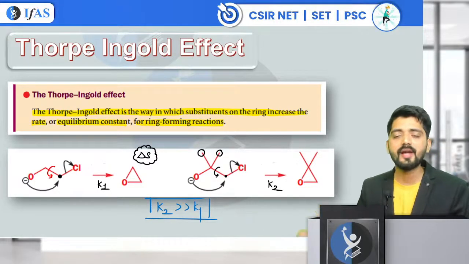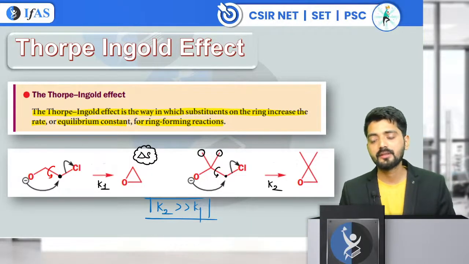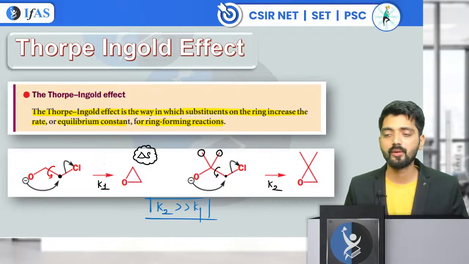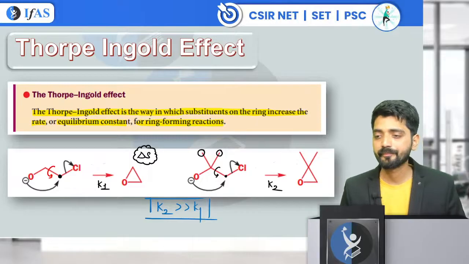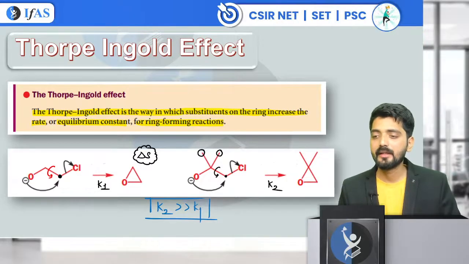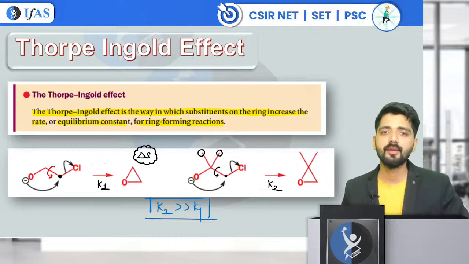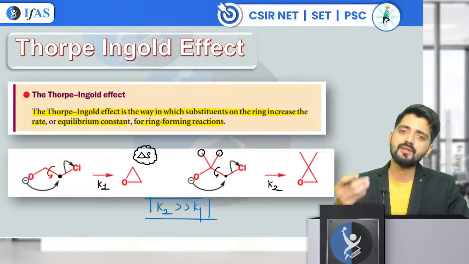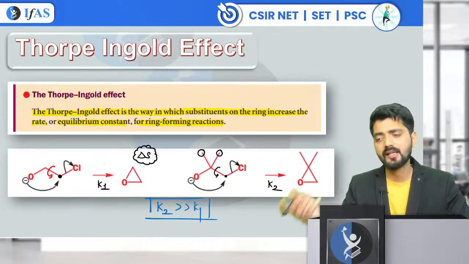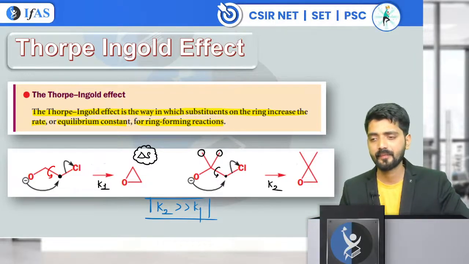Are you able to digest this concept? Tell me fast. Are you able to get it or not? Restricted rotation of sigma bond. Very good. Number of orientations decreases if the substituent increases. Very good. This is also a way to explain that the number of possible orientations decreases, so the probability of attack increases. These are different languages to explain the same thing.